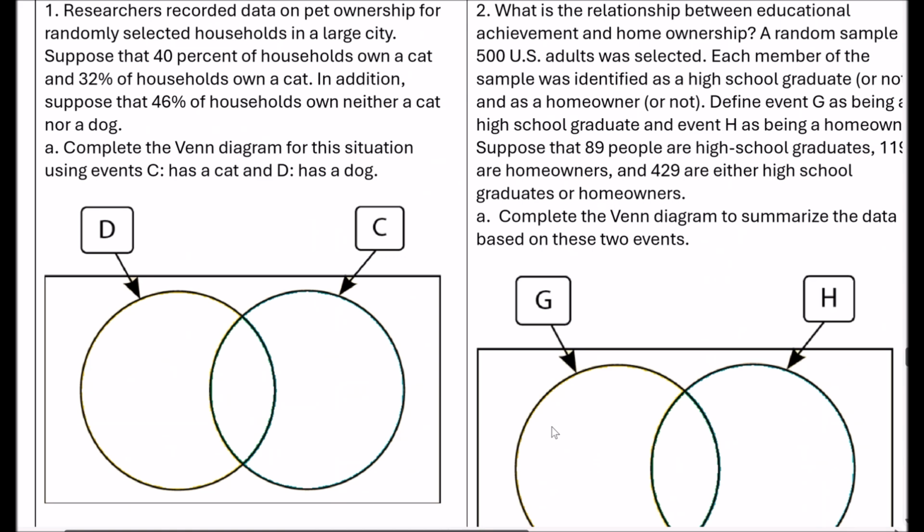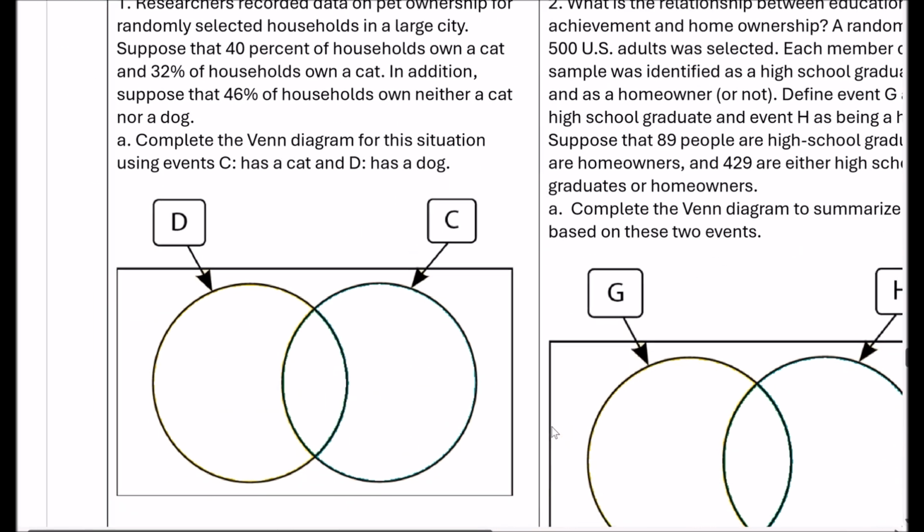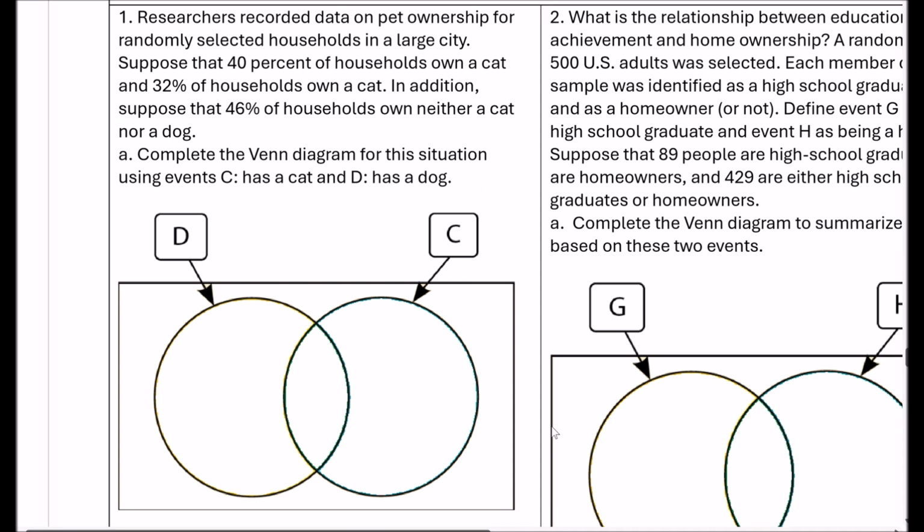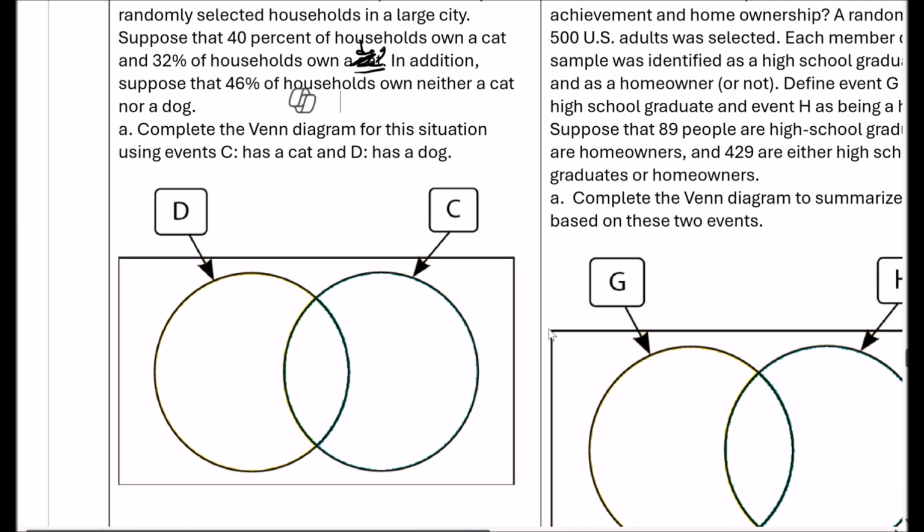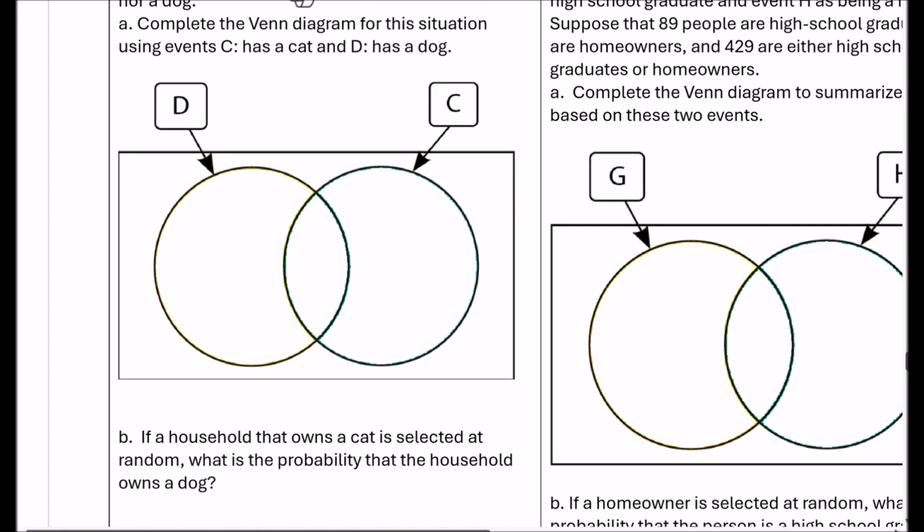So let's look at problem set number 2. Researchers recorded data on pet ownership for a randomly selected household in a large city. Suppose that 40% of households own a cat, 32% of households own a dog, this should say dog, not cat. In addition, suppose that 46% of households own neither a cat nor a dog. Complete the Venn diagram for this situation. They said that 46% own neither, so that's right here. We don't have a cat or a dog, so I'm going to put that right here.